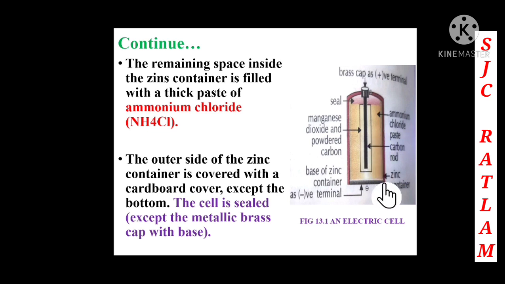And the outer side of the zinc container is covered with a cardboard cover. So now here you can see how the outer side of the zinc container is covered. It is covered with a cardboard cover, except the bottom. The bottom is not covered. Only this outer part is covered. And you can see, children, the cell is sealed except the metallic brass cap with the base. The cell is sealed, but what is not sealed is the metallic cap made up of brass. Otherwise it is fully sealed.